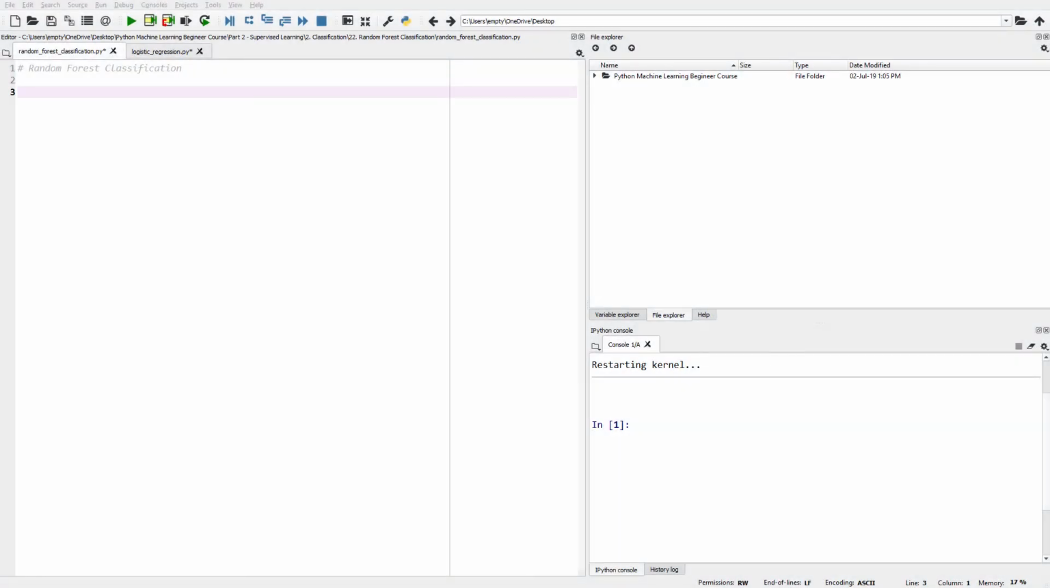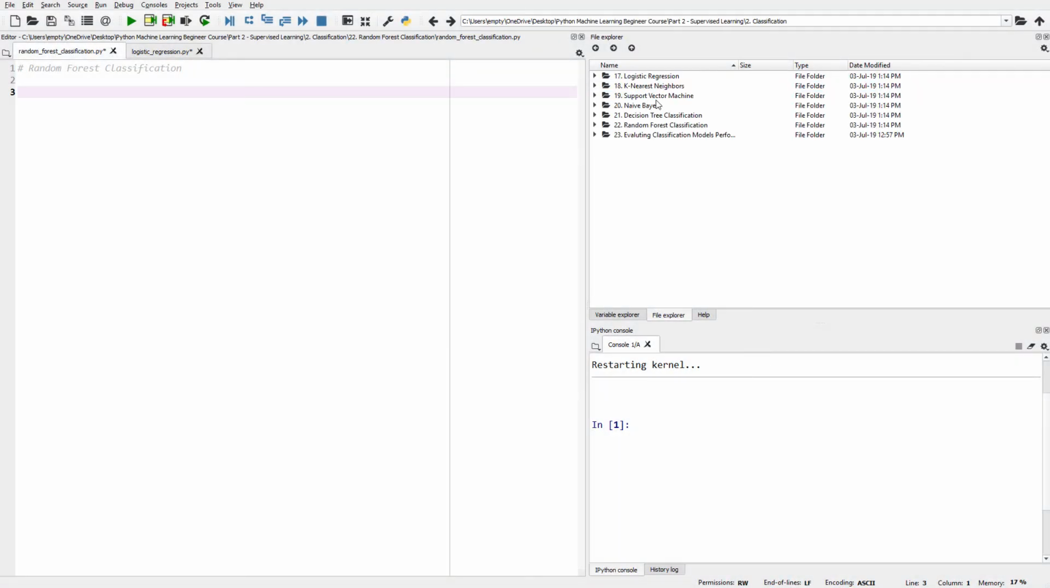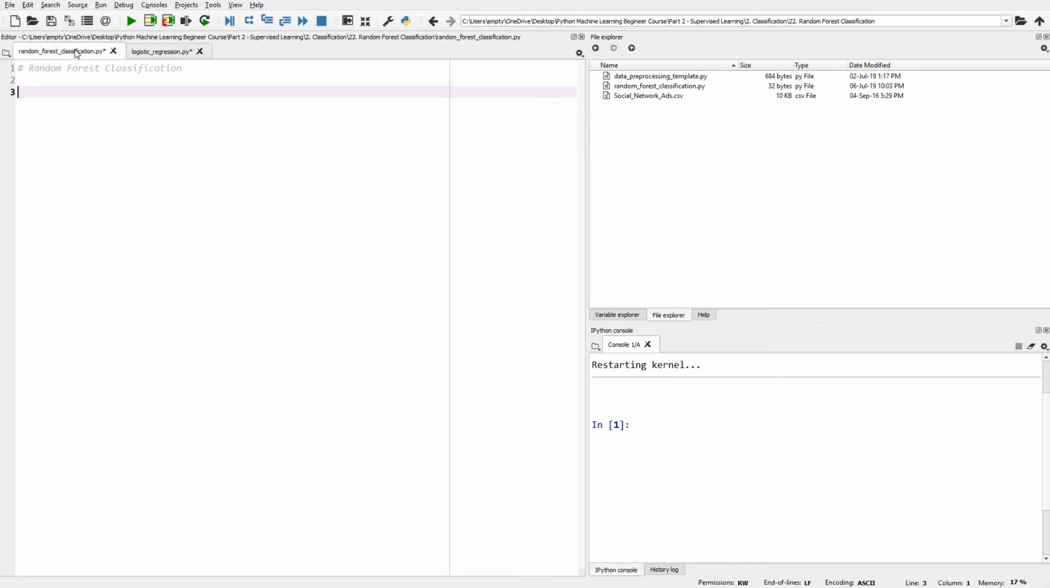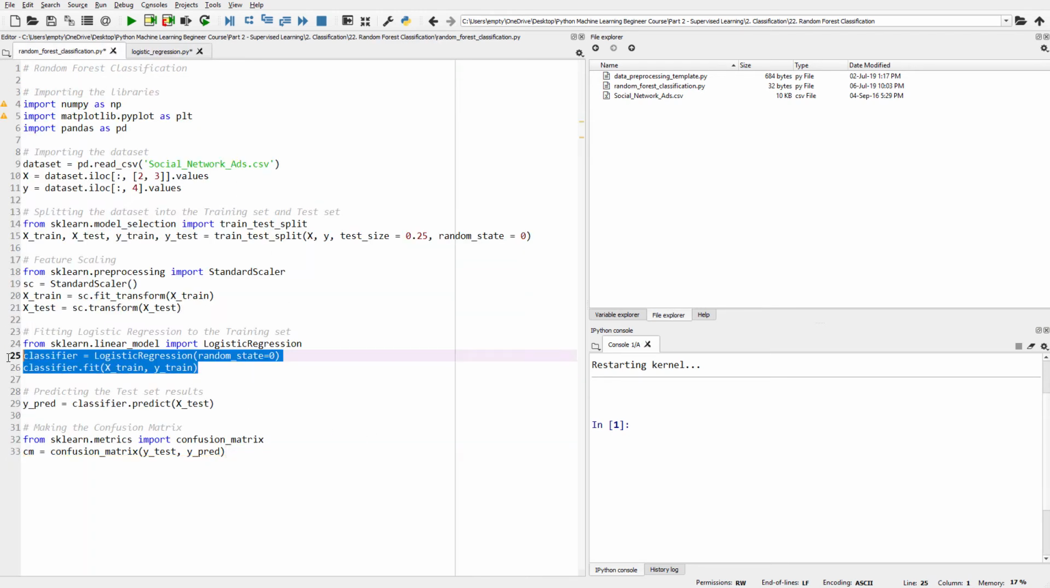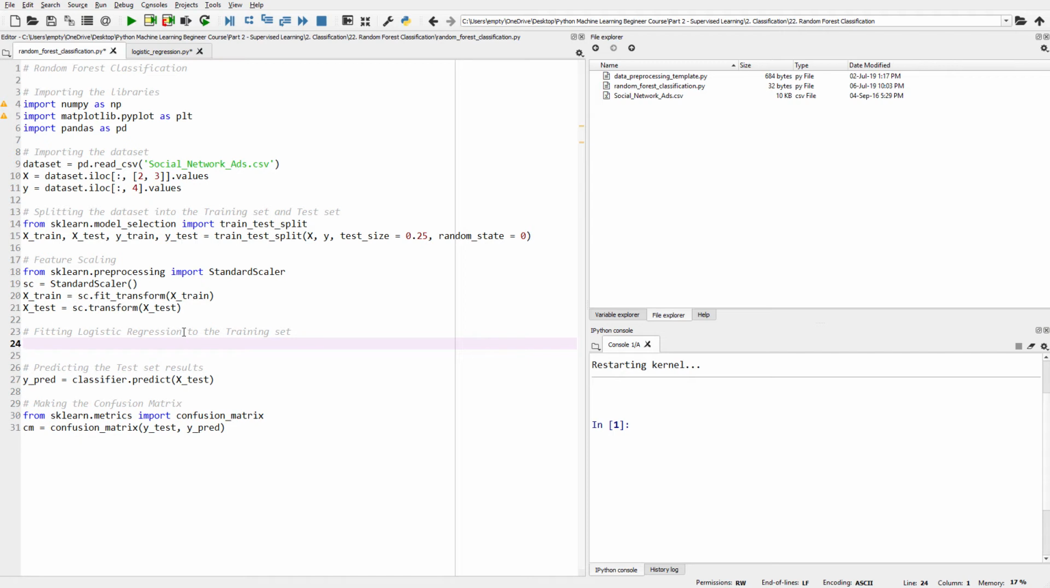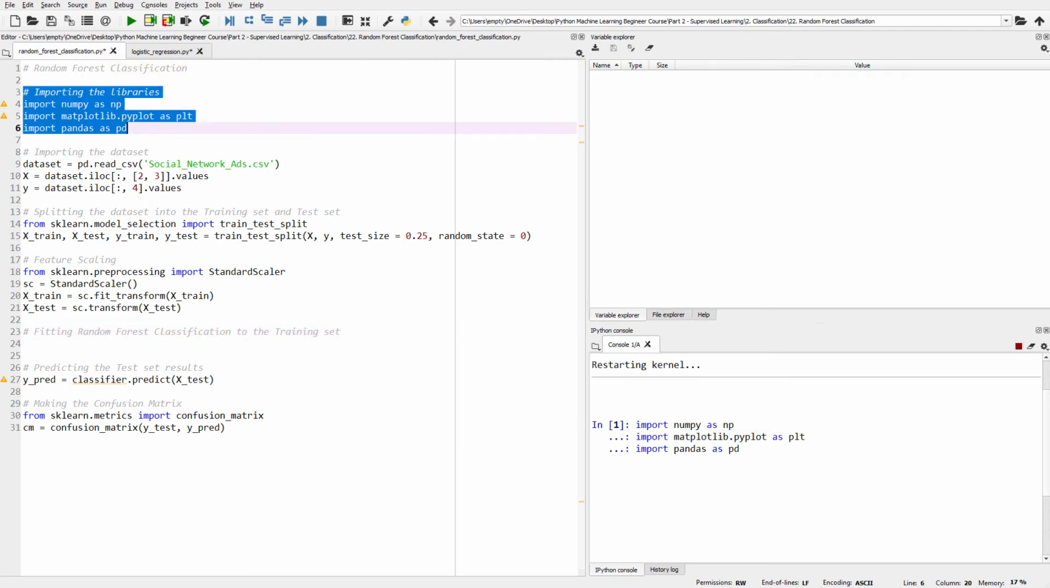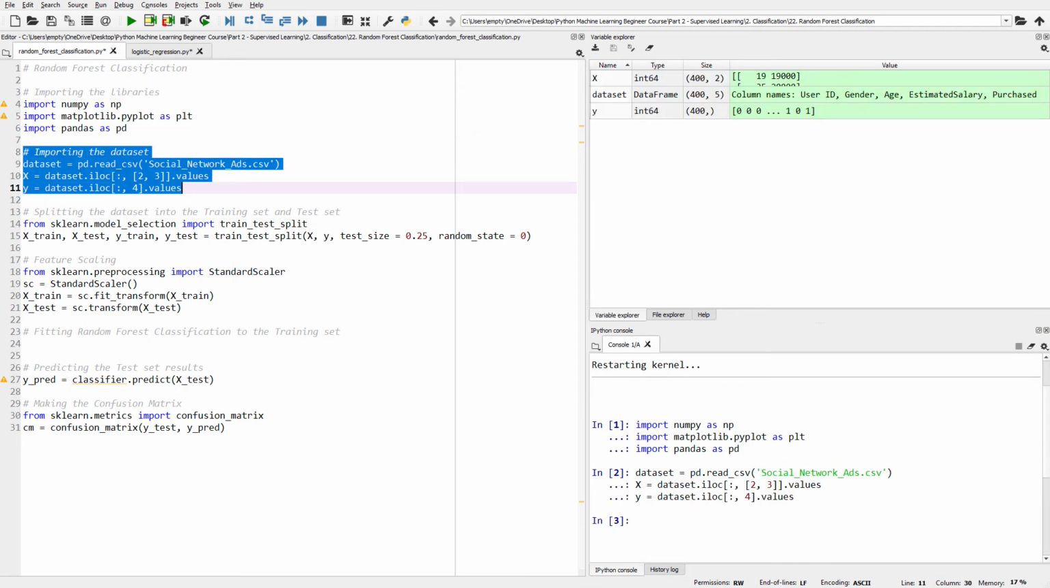Okay, now I'm here in Spyder IDE. First, I'm going to copy all these lines of code from our logistic regression Python file that we created earlier and paste them in our random forest classification Python file. Because remember, in all our classification algorithms, we used the Social_Network_Ads.csv file as our dataset, and here we also use this file as well. So in order to code efficiently, we just copied all these lines of code and pasted them in our random forest classification file. Now let's import all the essential libraries and then import our dataset.